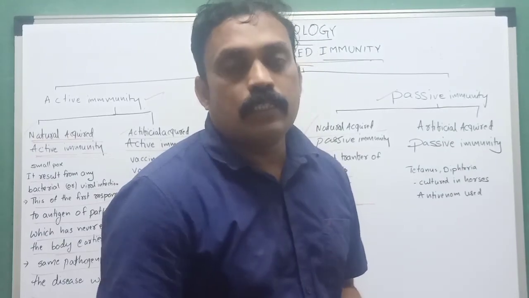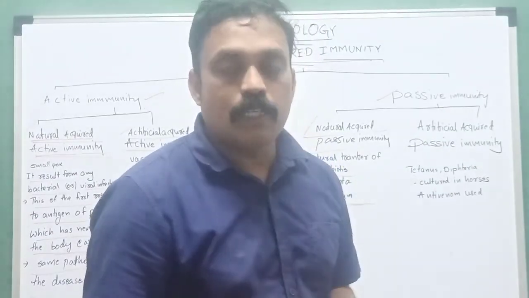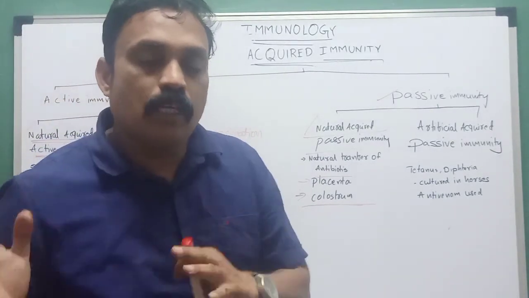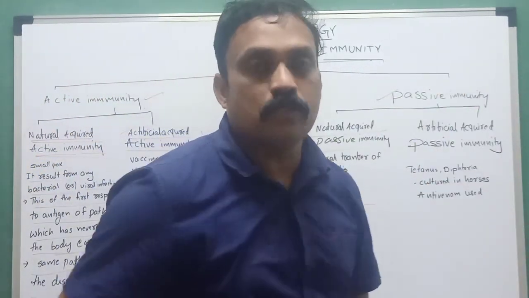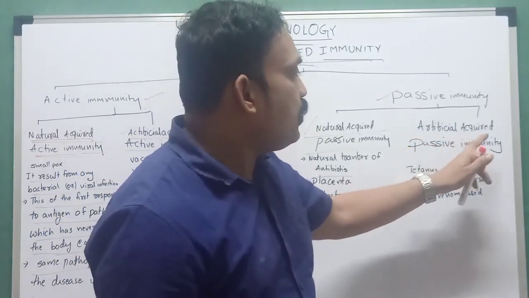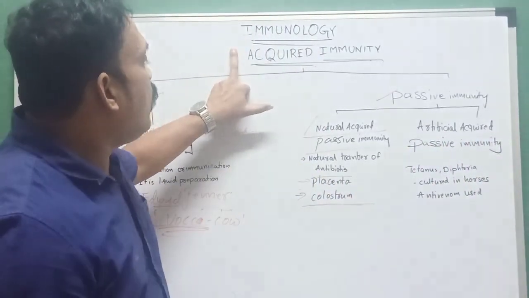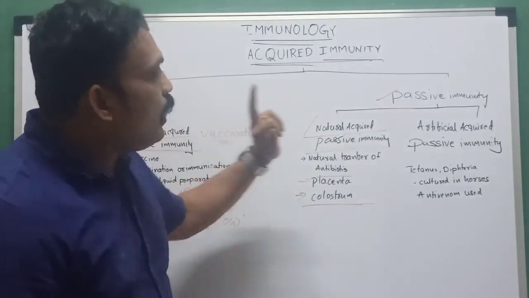Even scientists are researching COVID also: those who were infected have a lot of antibodies, and those antibodies are transferred to infected persons. That is artificial acquired passive immunity. Anyway, that means acquired immunity is of two types: active immunity and passive immunity.